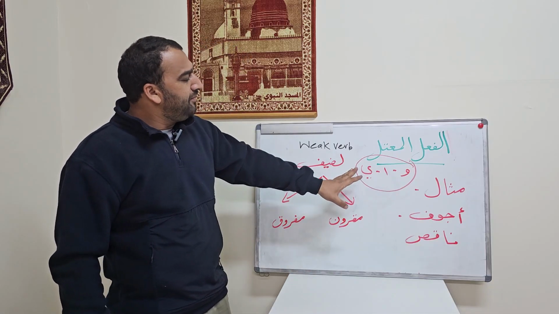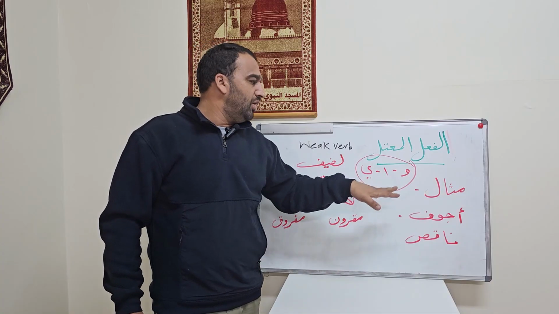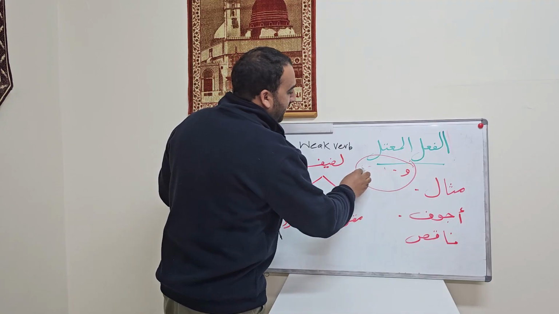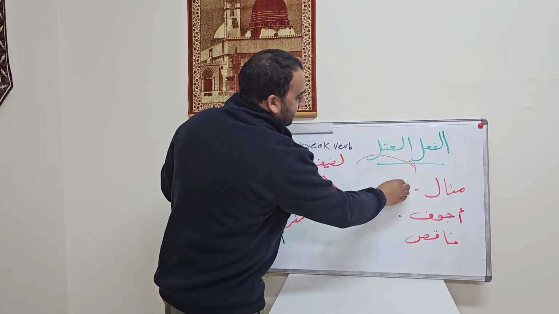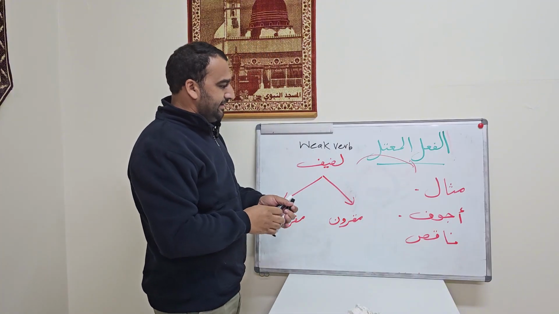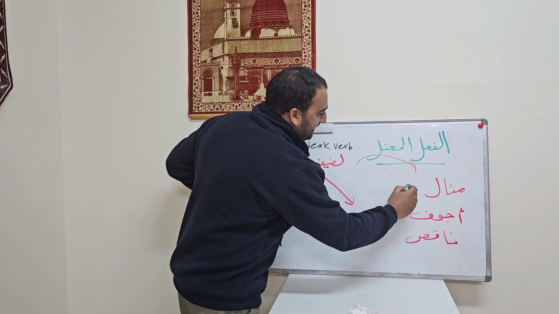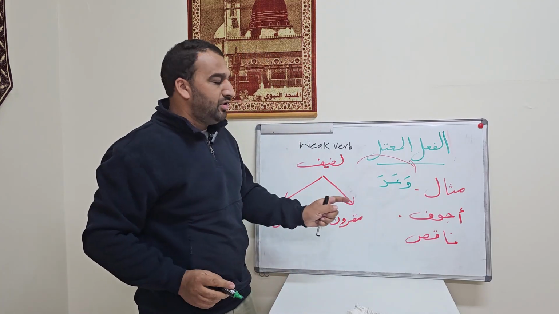Now, if we find these letters in the beginning of any verb, we call that misal. So if you can see here, the verb misal is when we see these letters in the beginning. Wa'ada. This is an example which I have given you.